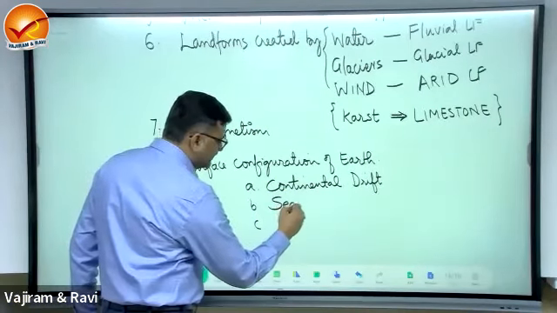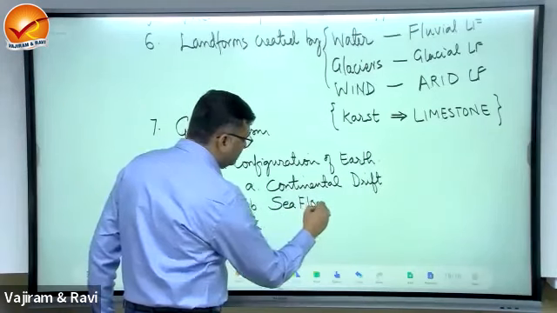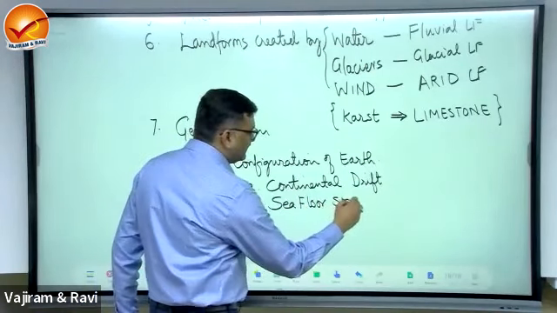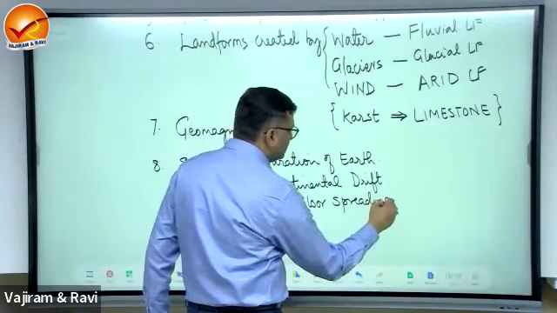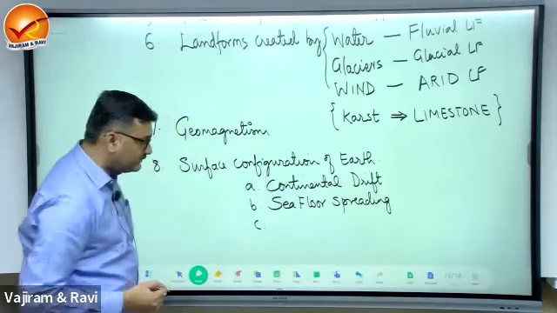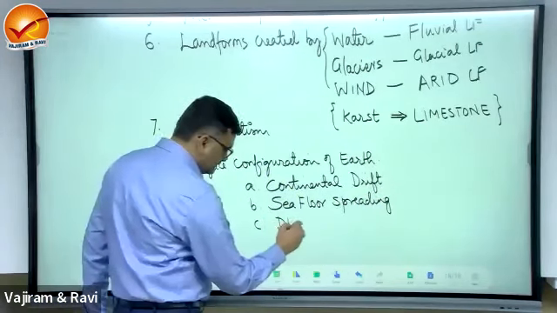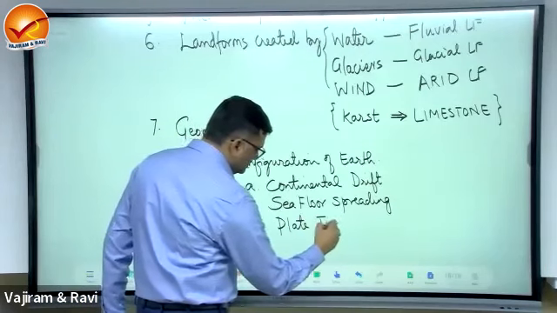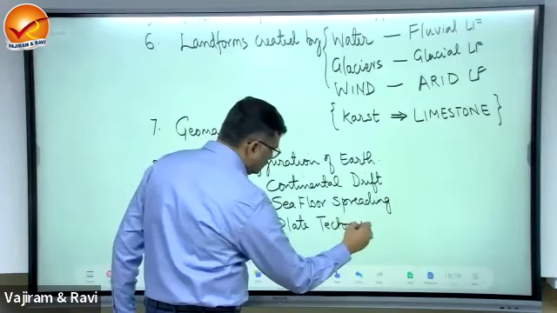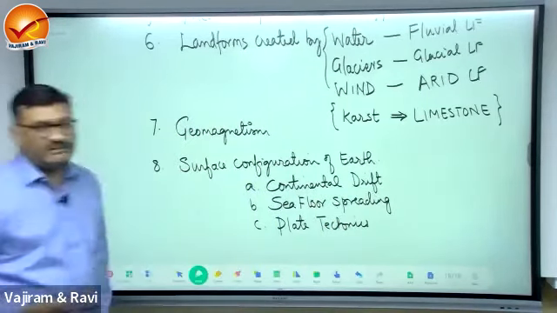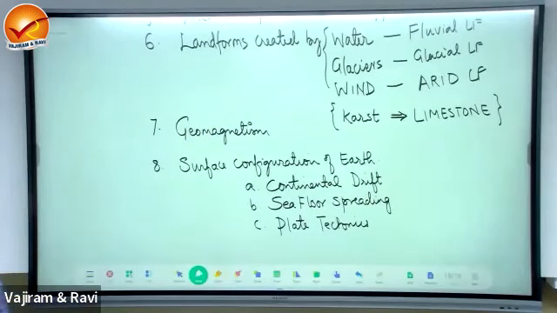Then it is sea floor spreading. Concept of sea floor spreading. And the last and most important is the theory of plate tectonics.